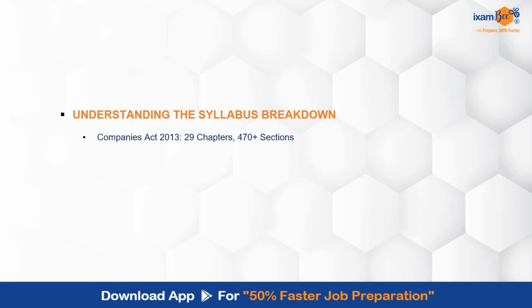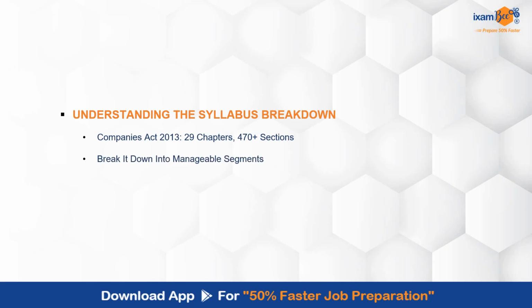All those basics you have to be very clear about. Again, it must look very overwhelming with the number of chapters and sections the Companies Act has, but with the right and structured approach, you can manage it in a very easy manner and in your very first attempt. You can study, understand and clear everything about the law.